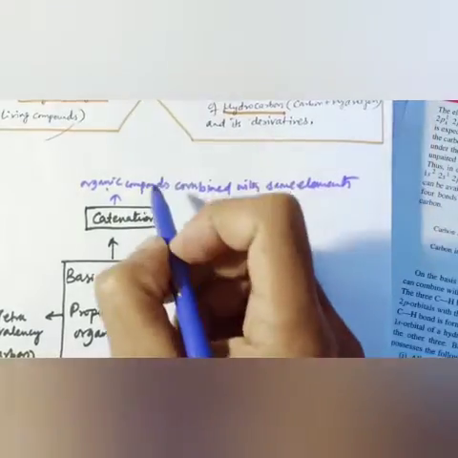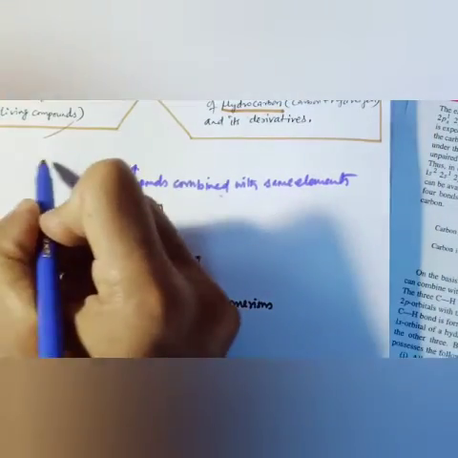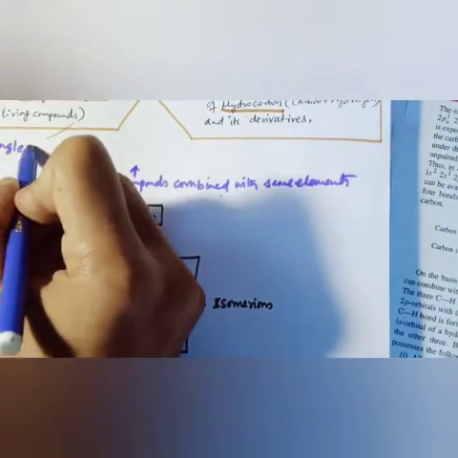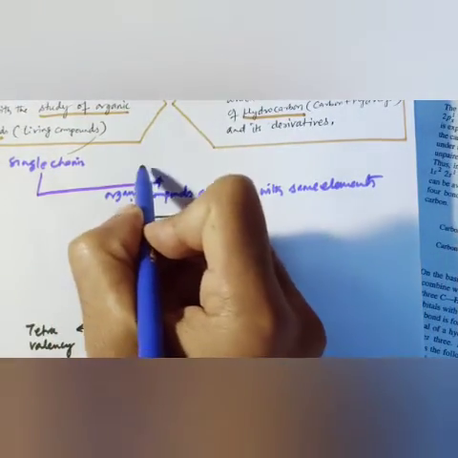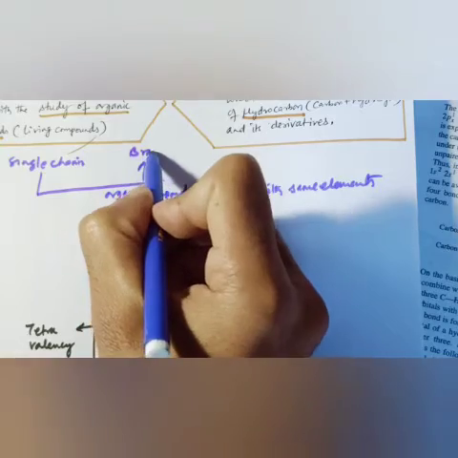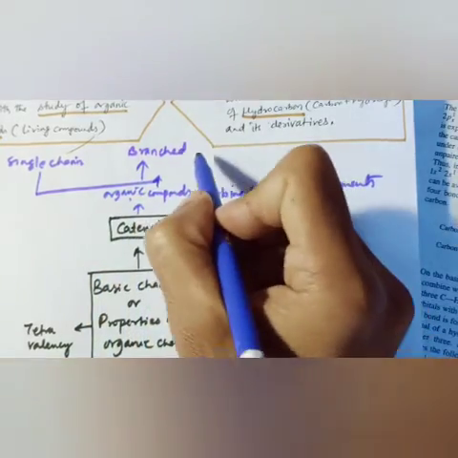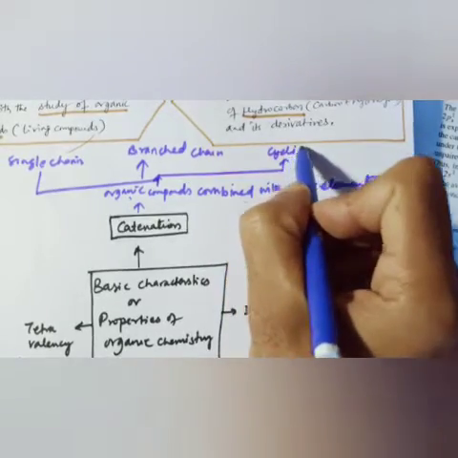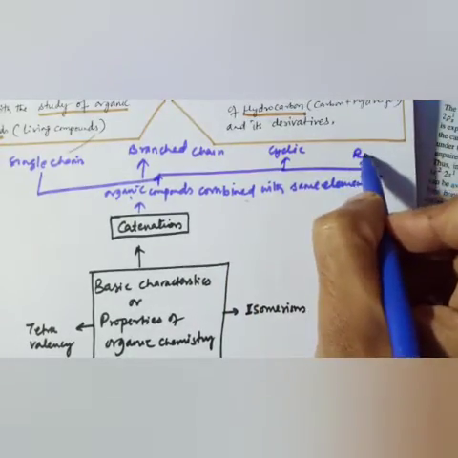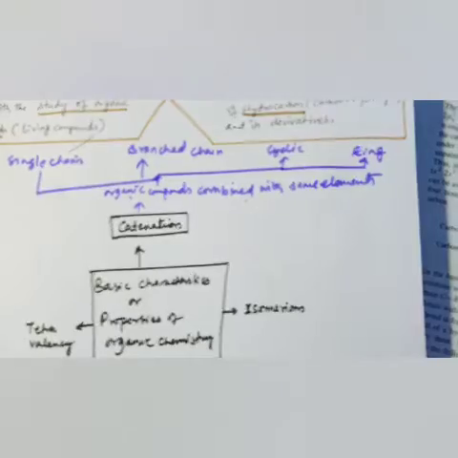This we have studied, and we also studied that it can form a single chain, a branched chain, a cyclic, and a ring structure.